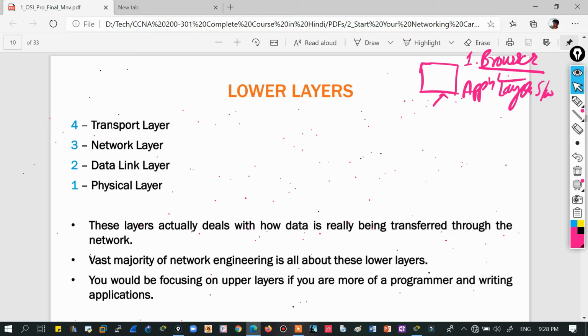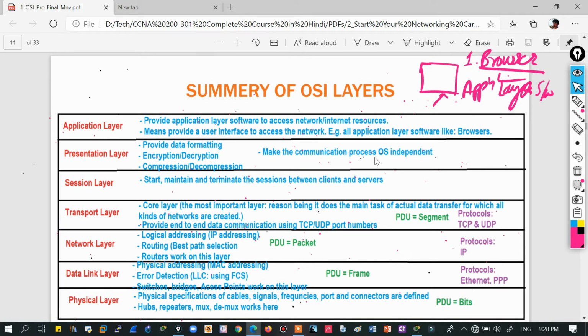Everything that is presented to me as a display is handled by the presentation layer. That means how data is formatted is part of the presentation layer. One more thing about the presentation layer is all data encryption and decryption. If I give you the example of WhatsApp itself, in previous versions there was no secure encrypted communication, but nowadays if you save some number, or when you are part of a group, you will see that message.